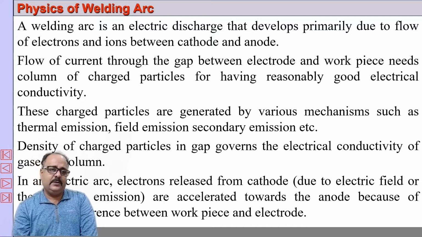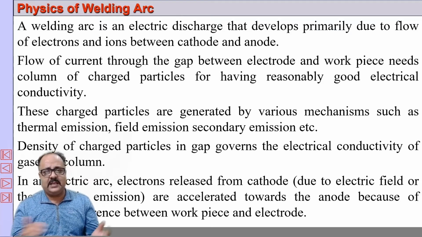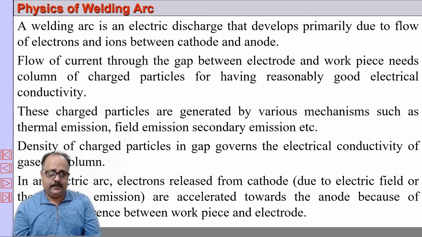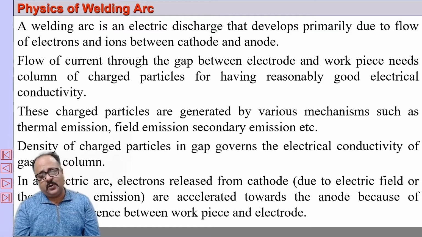of arc welding. So again I repeat, an arc is basically an electrical discharge, and not only an electrical discharge, it's a sustained electrical discharge that develops primarily due to the flow of electrons and ions across the cathode and anode. The electrons move towards the anode, and the positively charged ions move towards the cathode, and the flow of current through the gap between the electrode and workpiece needs a conducting medium. Now this gap is a non-conductor, so how does it become a conductor? Because it becomes a plasma. Plasma, as you know, is the fourth state of matter, which is basically an ionized column of gas.